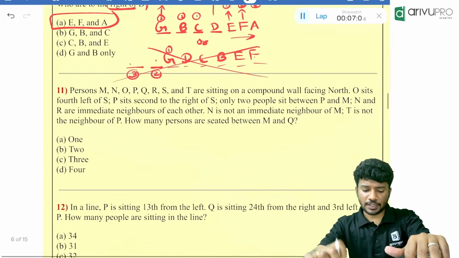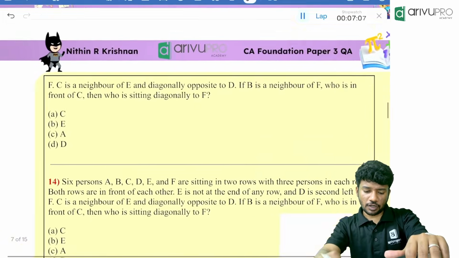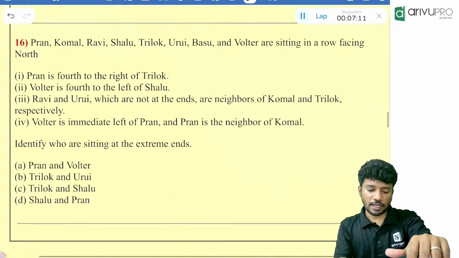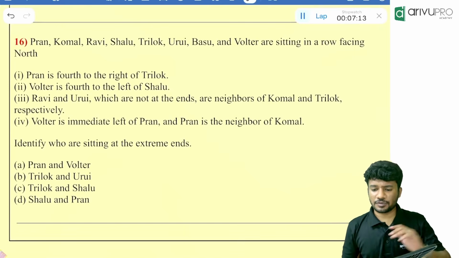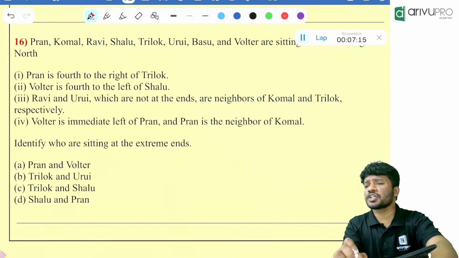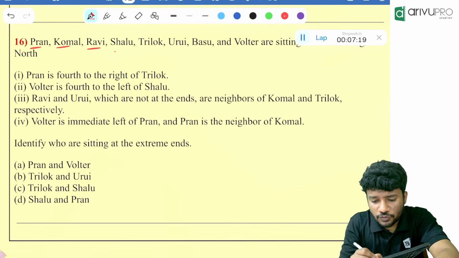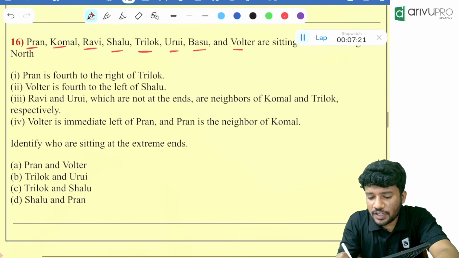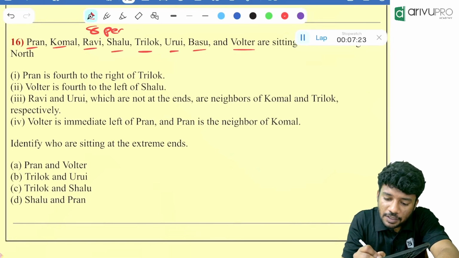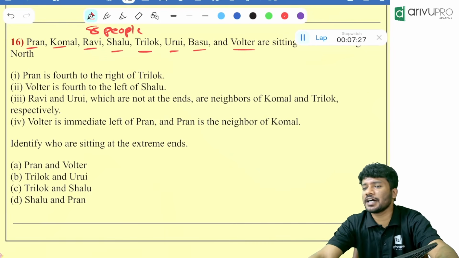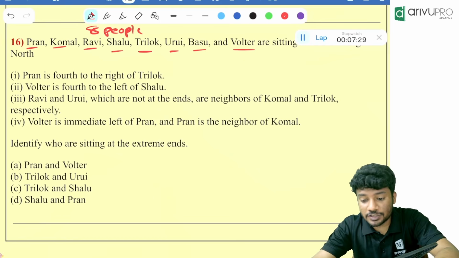Next one, can you people solve this for me? Yeah, another good question. Another PYQ. Similar type of question, but you should tell me how many people are there in total. 1, 2, 3, 4, 5, 6, 7, 8. 8 people are there in total. That is important. How many are there in total? 8 people are there in total.